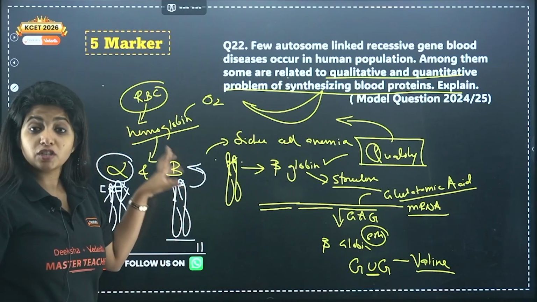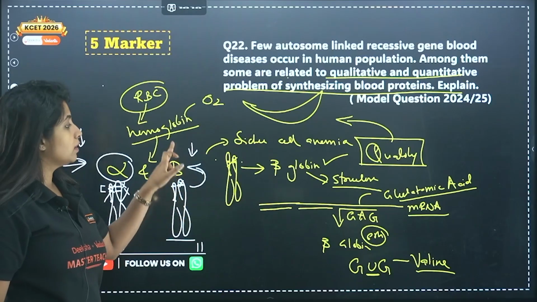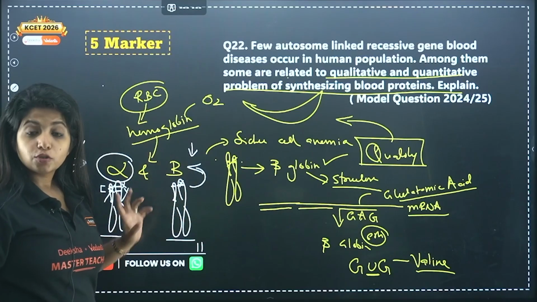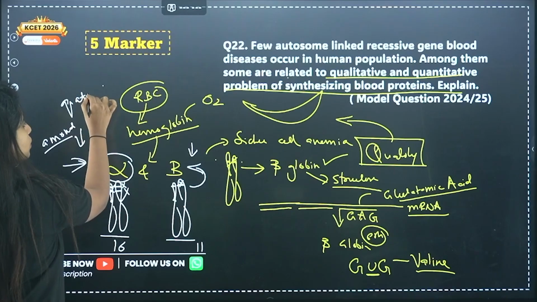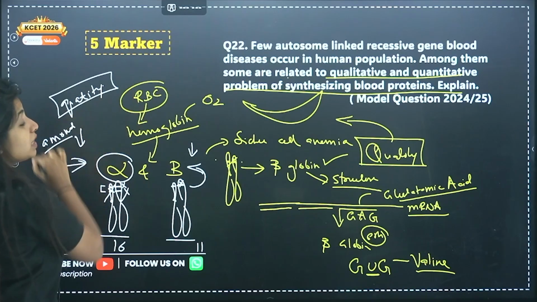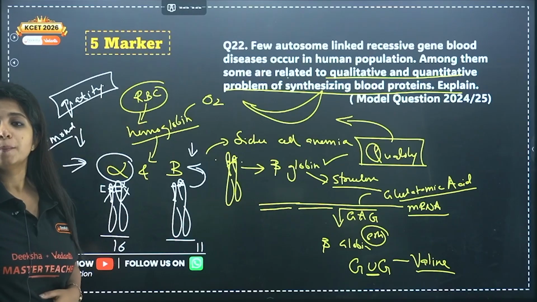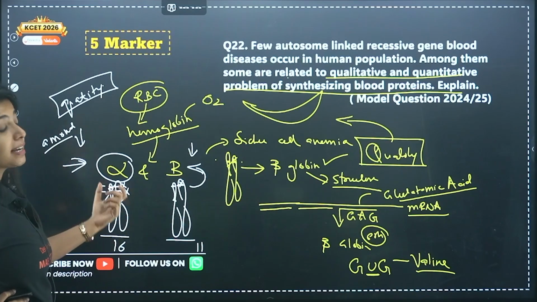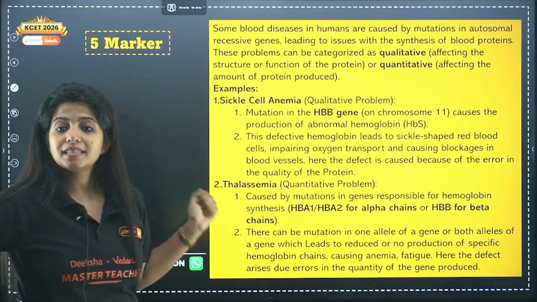So beta globin chain is being produced, but the amount is what? Less when 1 is mutated. When both are mutated, you do not have it at all. So this disease happens not because of the quality but because of the quantity of the beta and alpha globin chains which are being produced, which is why this is a quantitative disorder. What is this disorder? This is thalassemia.